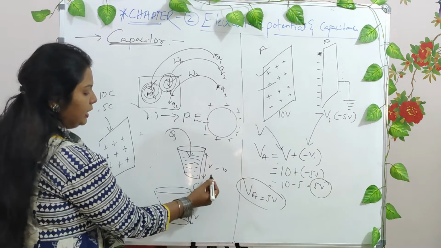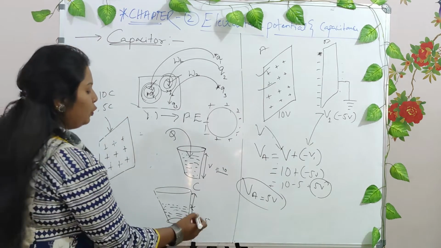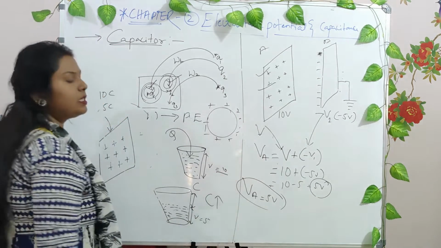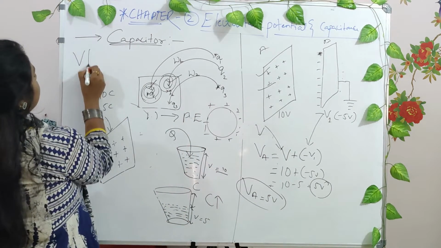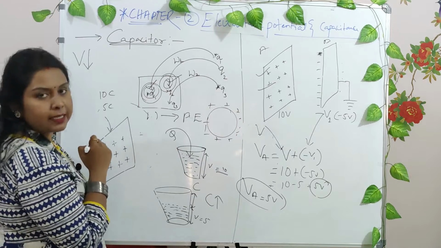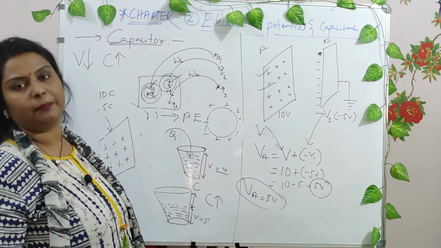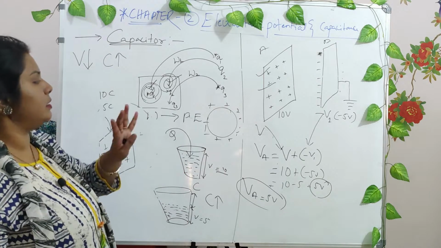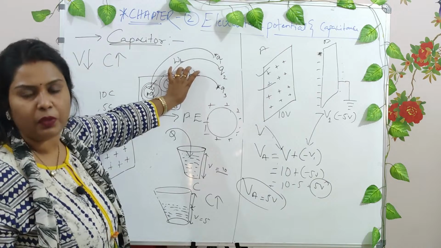Here it can be understood. Initially it was 10. Now it is reduced to 5. Due to which what happens? The capacity of this has increased. By decreasing the potential of the capacitor, you can increase the capacity of any capacitor, right? And hence this is the logic, or you can say the principle, of the capacitor, right?